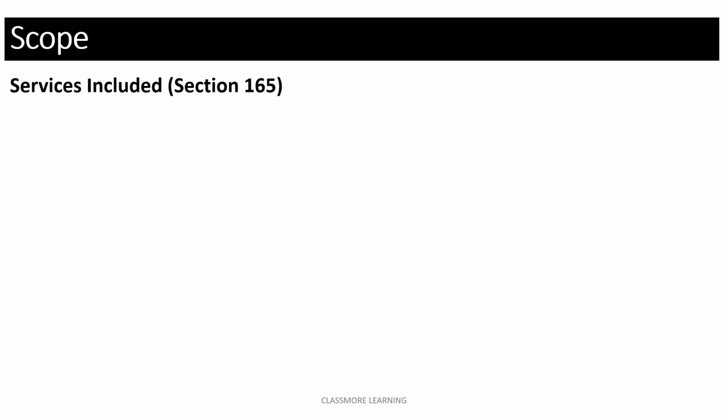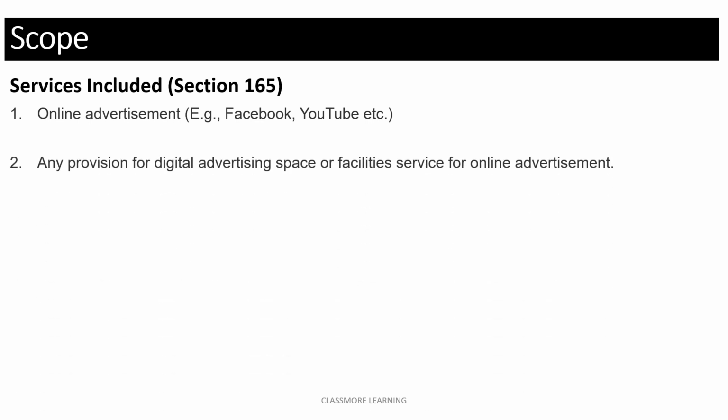Now coming to the scope, if we talk about section 165, there are certain services specified. So these services are online advertisement. For example, if you're using services of Facebook, YouTube, etc., and you're making payments to these companies, then it will be covered under 165. Any provision of digital servicing, advertising space, or facility services for online advertisement, then this will fall under 165. There are certain exceptions to it.